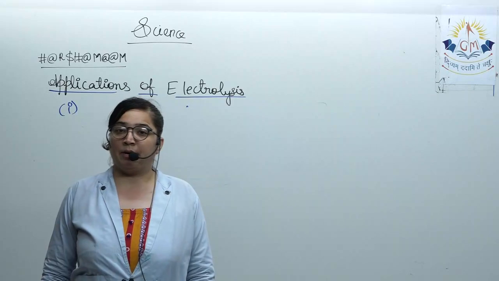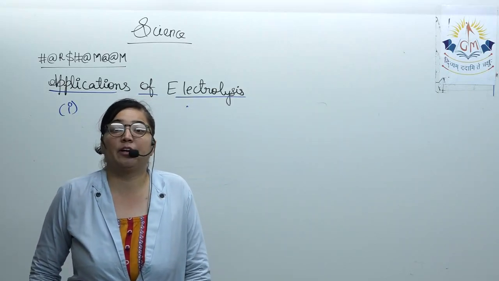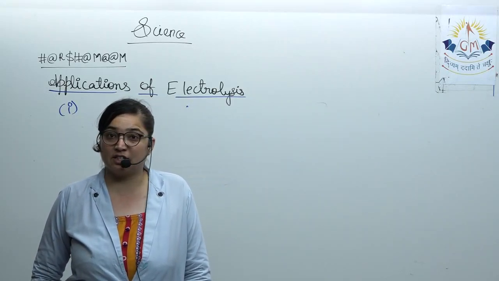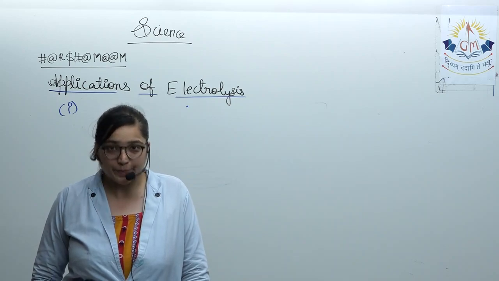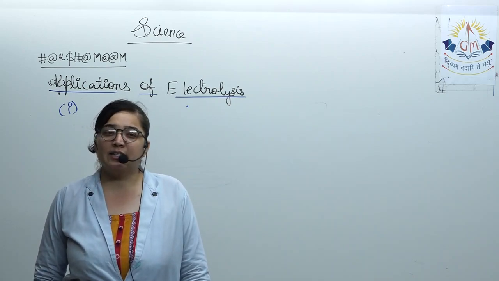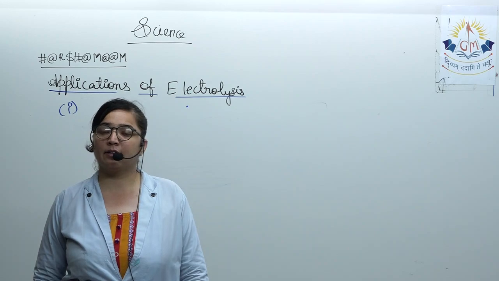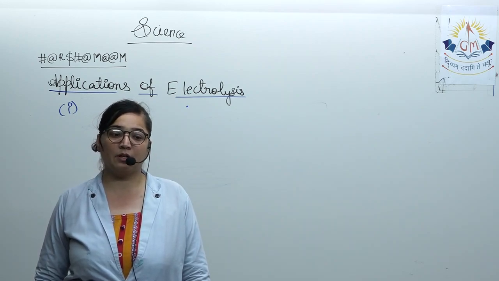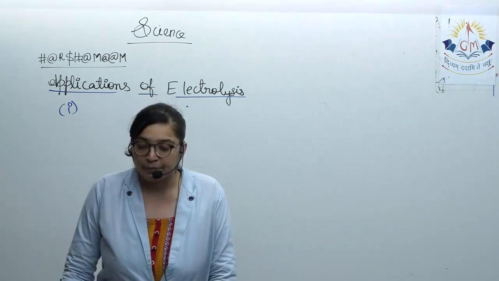When we were doing chapter number 5, during the discussion of the uses of coke, we had discussed a little bit regarding metallurgy.